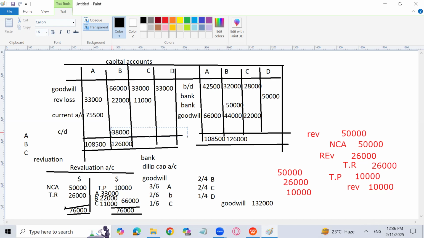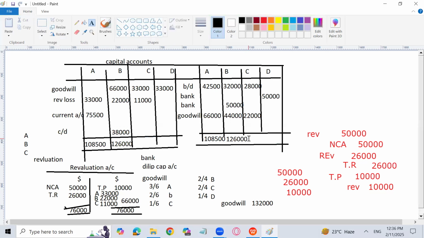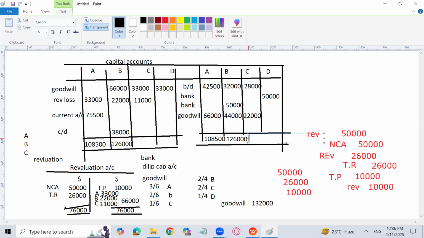Then 28,000 plus 22,000, 50,000. And here I will write 50,000 minus 6,000. Yes. And now the last is again 50,000 for Dilip, and the carry down of Dilip is 50,000 minus 33,000.